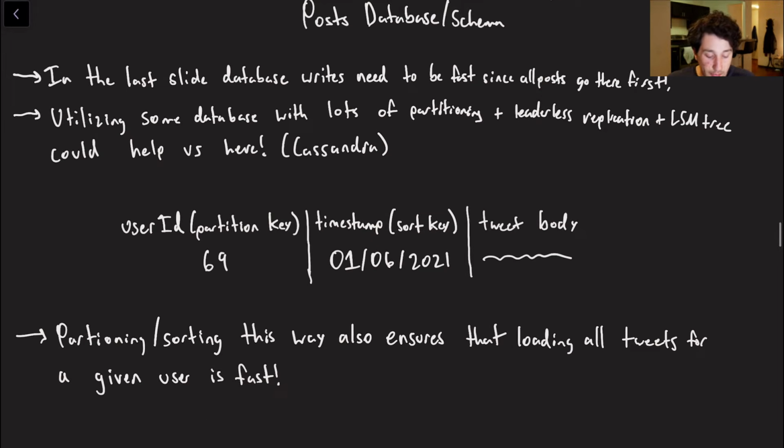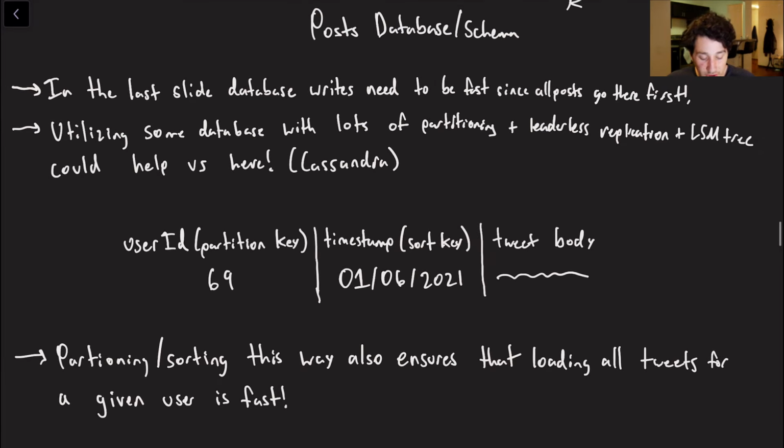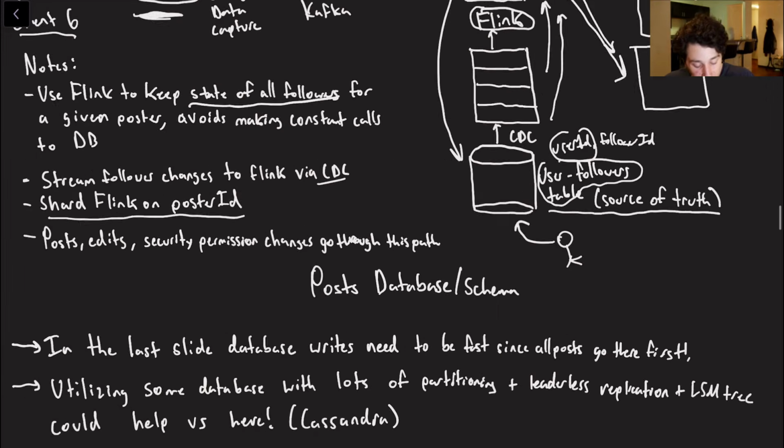So let's actually go ahead and talk about our post database and schema, because I kind of brushed over that. We haven't really mentioned it very much yet. And it's important that we do keep this fast, because in the case of the user followers table, it's actually the same thing. If writes are going directly to this guy, it needs to be able to ingest them quickly, or else it will become a bottleneck in our system.